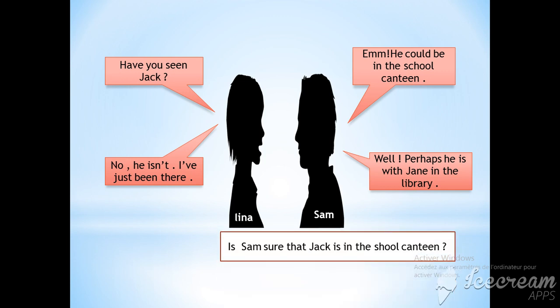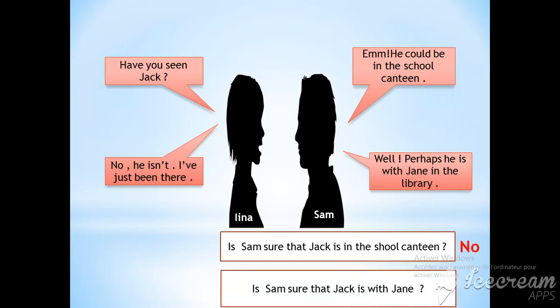Question number one. Is Sam sure that Jack is in the school canteen? Of course not, because he said he could be in the school canteen, which means that he is not sure where Jack is. Is Sam sure that Jack is with Jane? Of course not, because he said perhaps he is with Jane. So we use could and perhaps to express possibility.